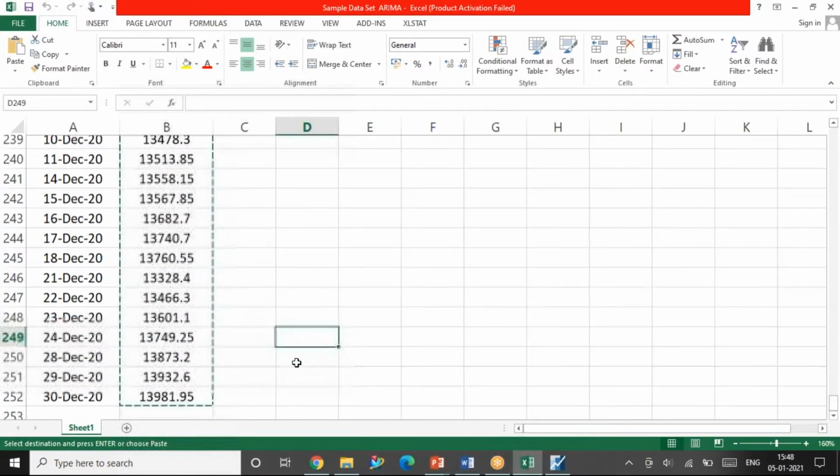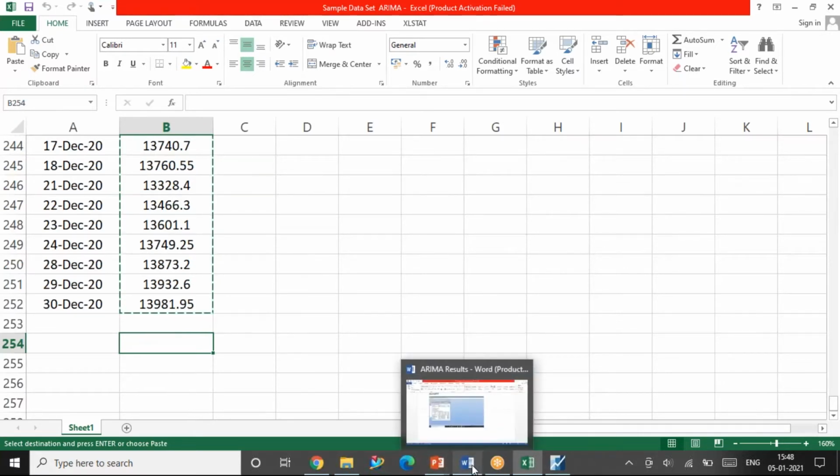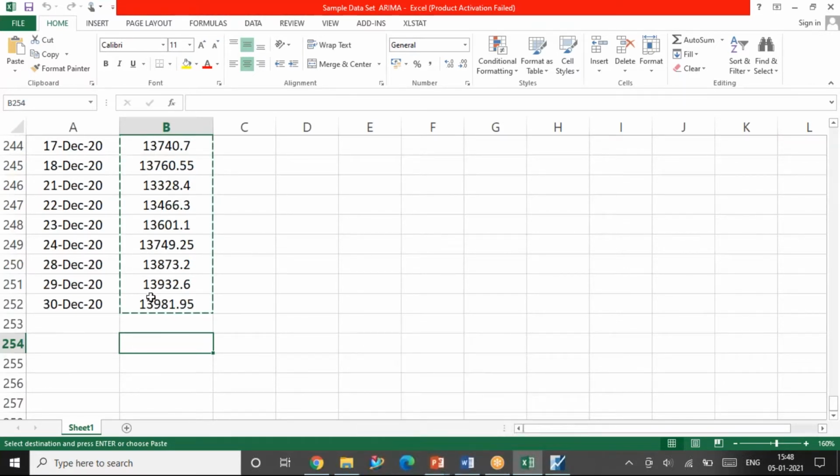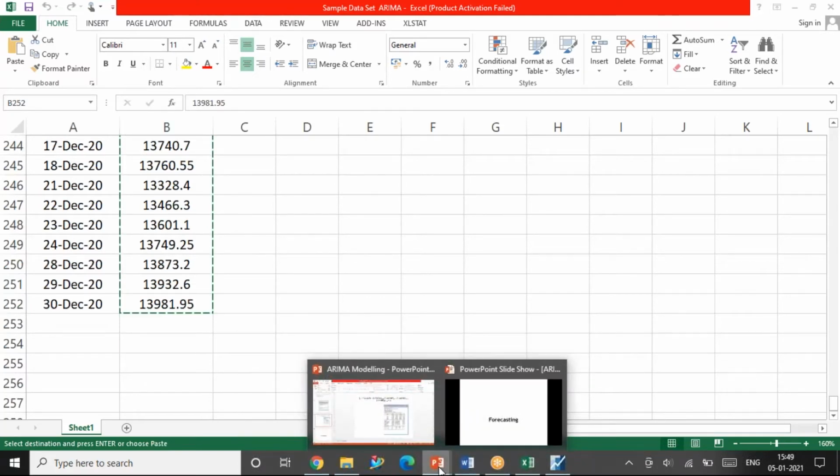I have the closing value here. Whatever the closing value, you can see here it is 13,981. 13,981 is the last close price, that is of 30th December 2020. This has to be done manually.